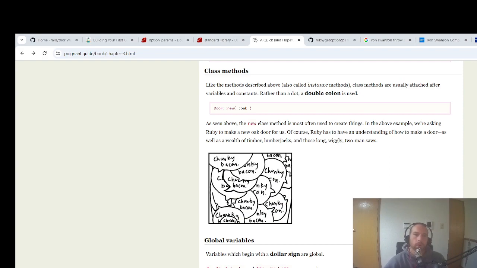Class methods. Kind of did this before, but like the methods described above, also called instance methods. Class methods are usually attached after variables and constants. Rather than a dot, it's a double colon instead. Door, colon, colon, new, oak.